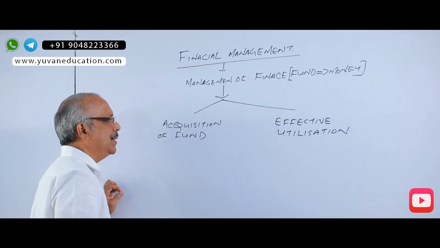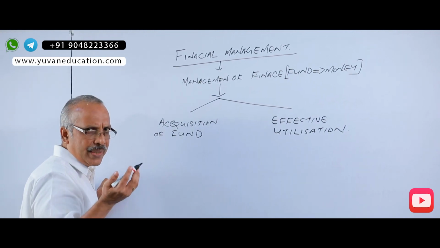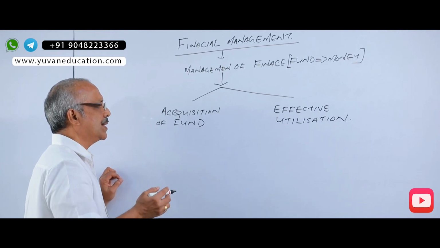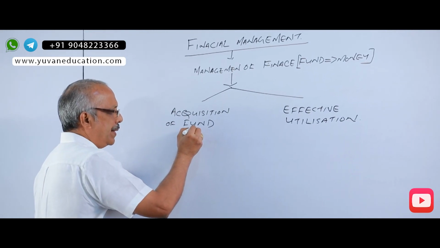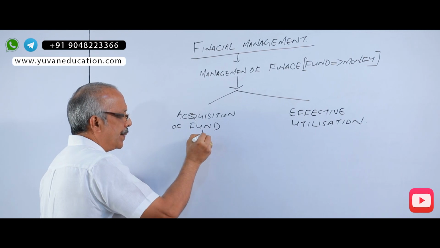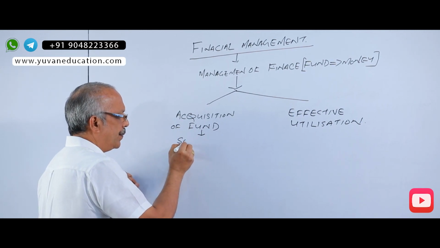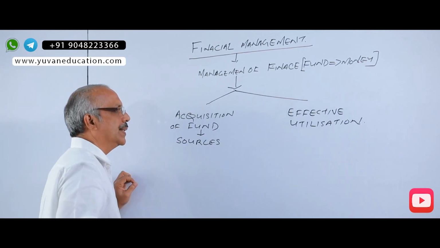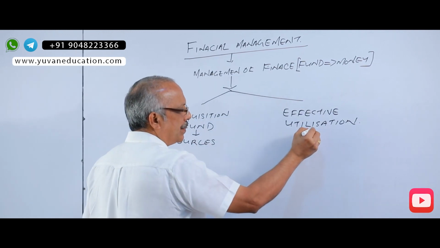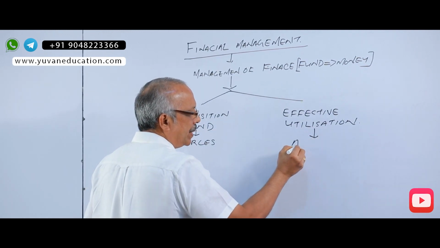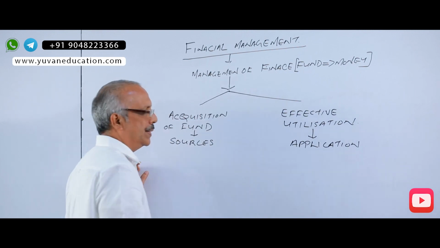Acquisition of fund means the place where you are acquiring this fund. This is what is known as sources of fund, and this is application of fund.